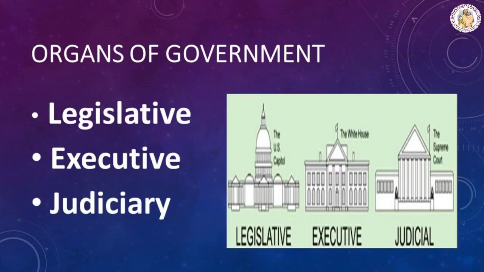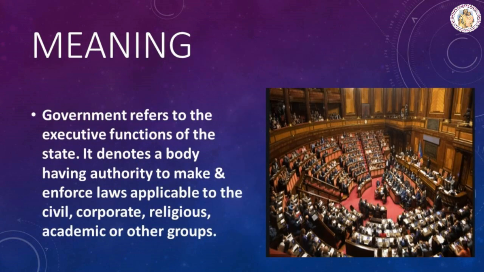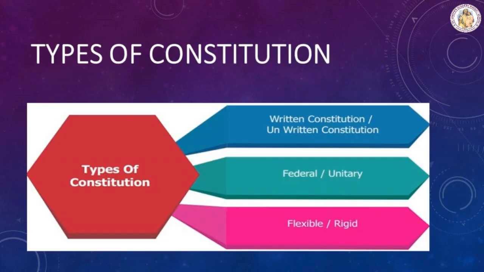There are three organs in government, namely legislature, executive and judiciary. These organs carry out the activities of the state. It exercises certain legislative, executive and judicial powers based on the constitution and the laws. Meaning of government: government refers to the executive functions of the state. It denotes a body having authority to make and enforce laws applicable to the civil, corporate, religious, academic or other groups. Types of constitution: written constitution or unwritten constitution, federal or unitary, flexible or rigid.